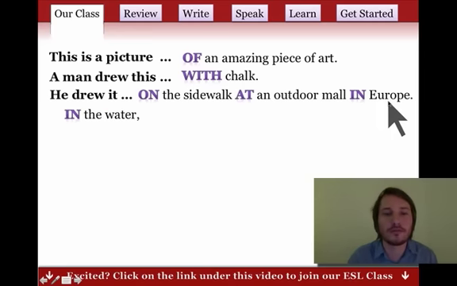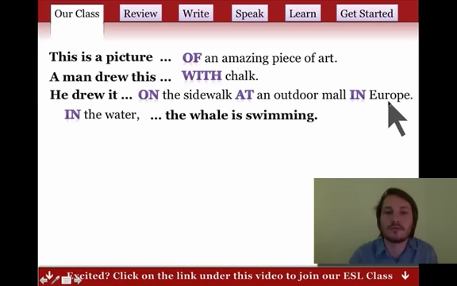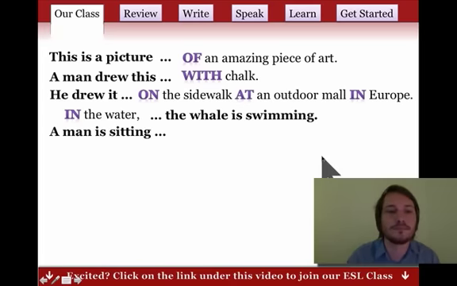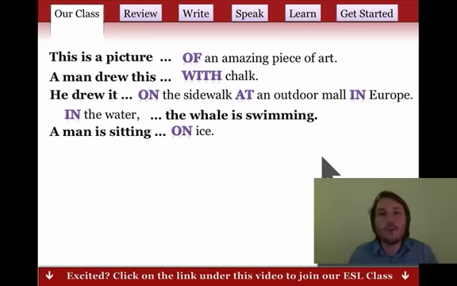In the water, the whale is swimming. So we can start with a preposition if we want. A man is sitting where? In ice? No, it's impossible. He's sitting on ice. So what are the meanings of these?